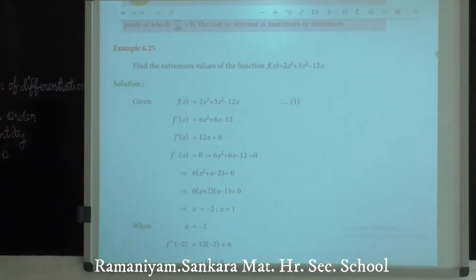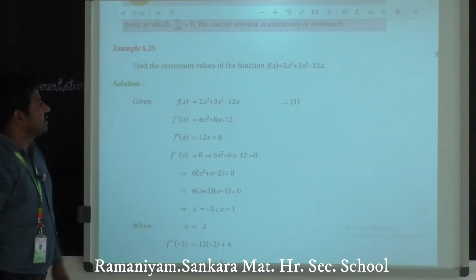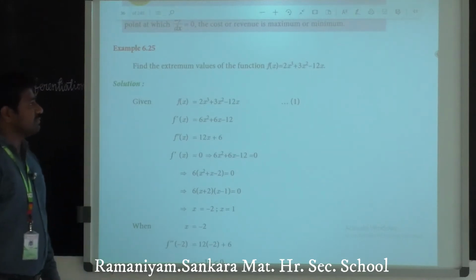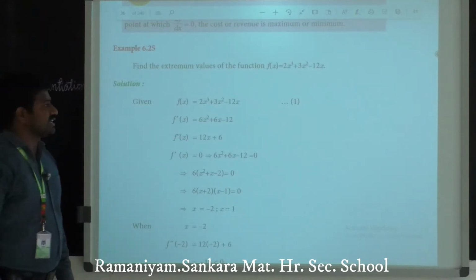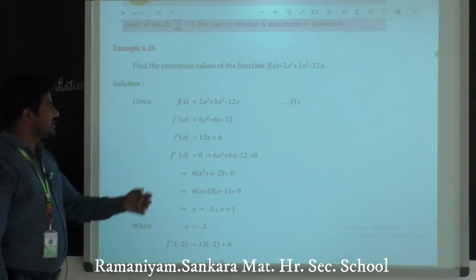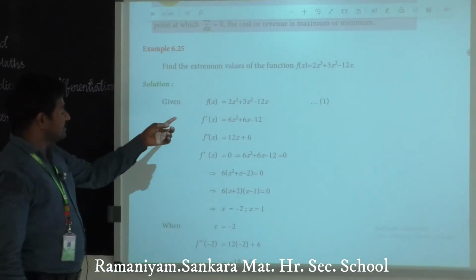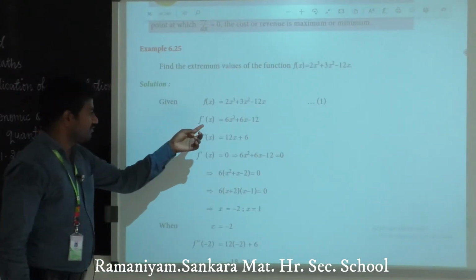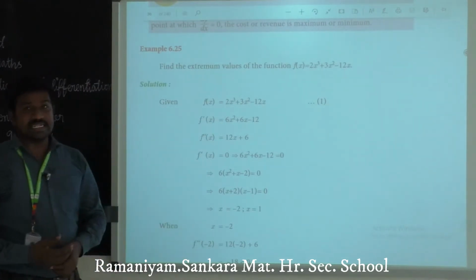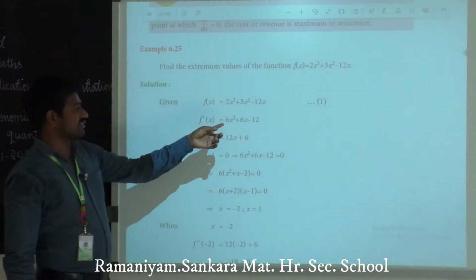Find the extremum values of the function. Here write the given function f of x equals 2x cube plus 3x square minus 12x. Mark this as equation 1. Now I differentiate equation 1. After differentiating, we will have f dash of x equals, differentiation of x cube is 3x square, and 2 is already there, 2 into 3 is 6x square.